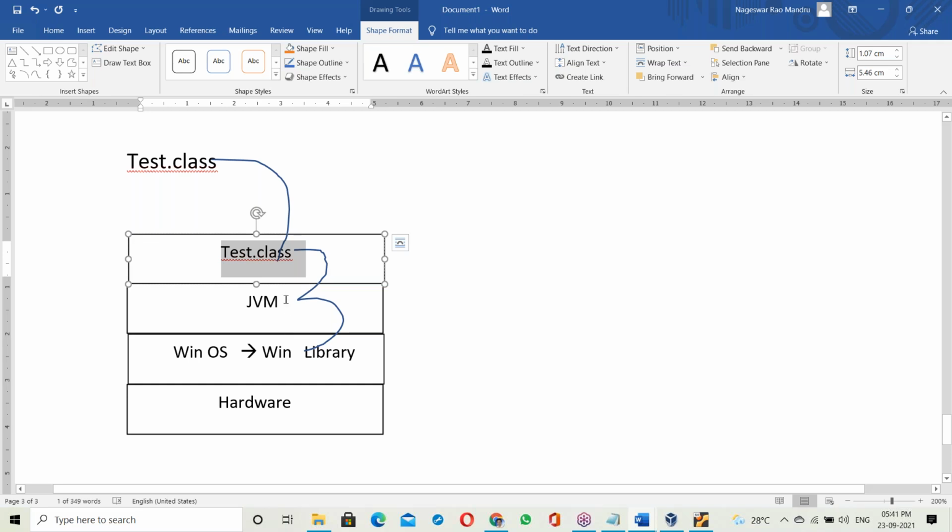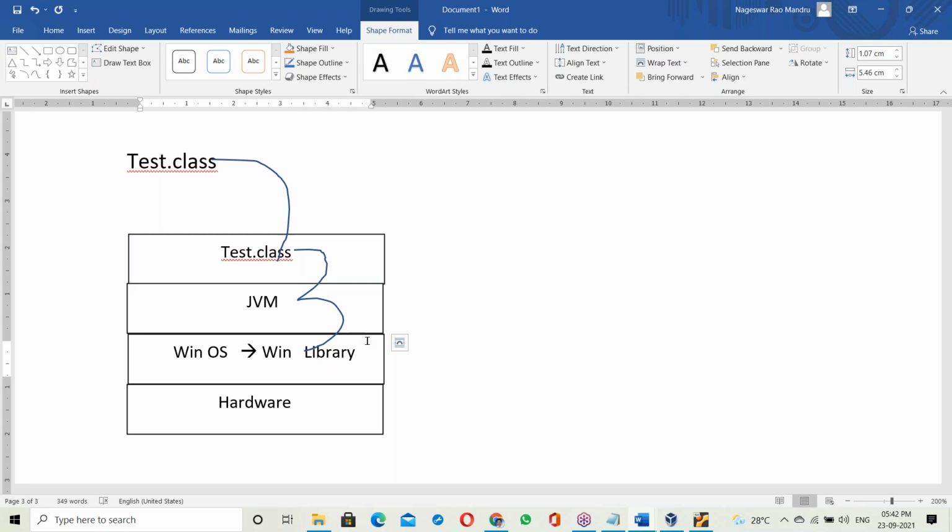That means before running, at runtime, the OS library is linked with your Java program. So the Java program links to the OS library at runtime. It's a dynamic link, not static linking. If it were linking at the time of creation of the .class file, that would be called static linking. Now this is dynamic linking, at runtime.